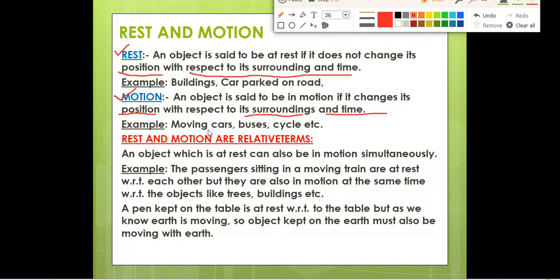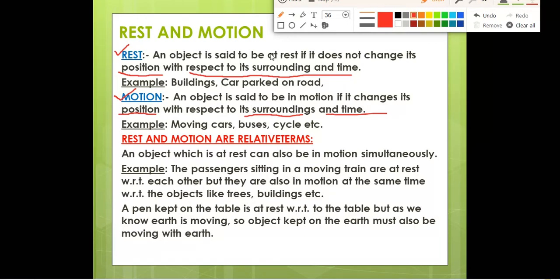Example, moving car, moving bicycle, moving buses, moving trains, everything which will move are in motion. For example, a player who is running on the road, or someone who is riding a bicycle on the road, those persons are also moving, so they are in motion. So what will be the definition of rest?